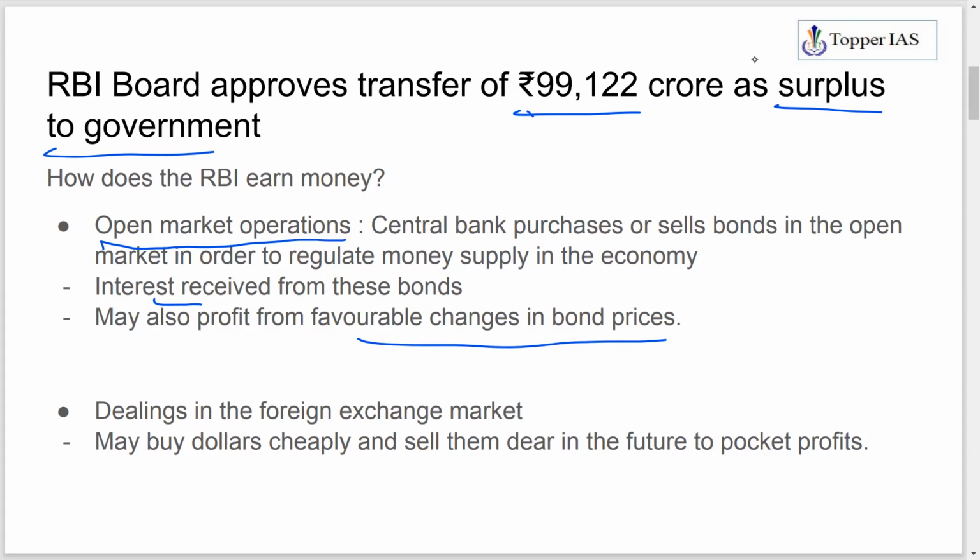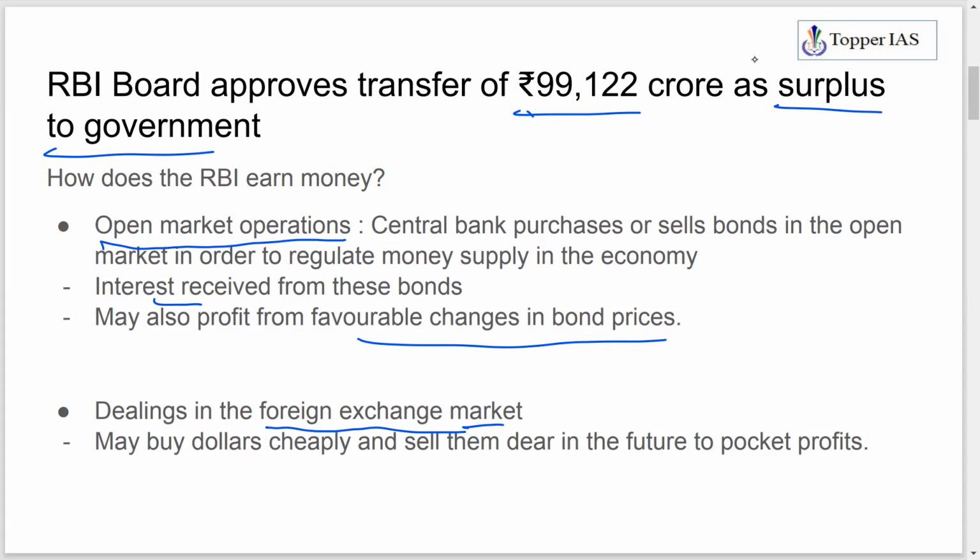Other than that, you also know RBI intervenes in the foreign exchange market. One reason for intervention is to keep the value of the rupee in a particular range. Because if the rupee depreciates or appreciates beyond the range, that will affect our imports as well as exports. Change in the value of the rupee, depreciation or appreciation, has an impact on our exports and imports.